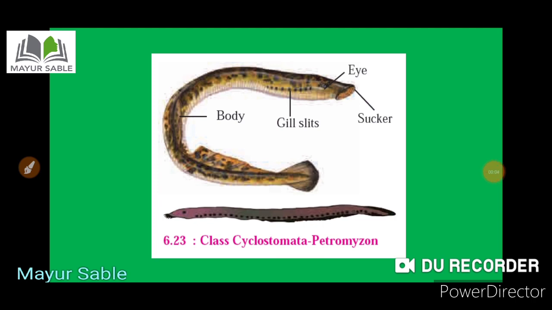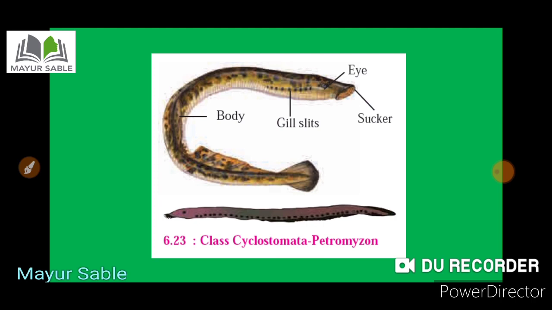Their skin is soft and without any scales, and paired appendages are not present in their body. Their endoskeleton is cartilaginous, and most of the animals are ectoparasites. Examples are petromyzon, myxine, etc.